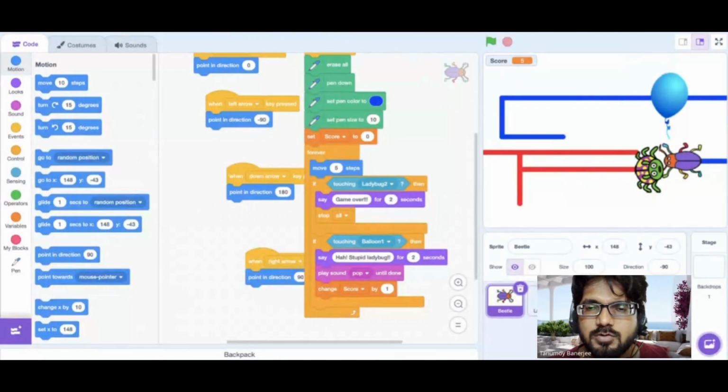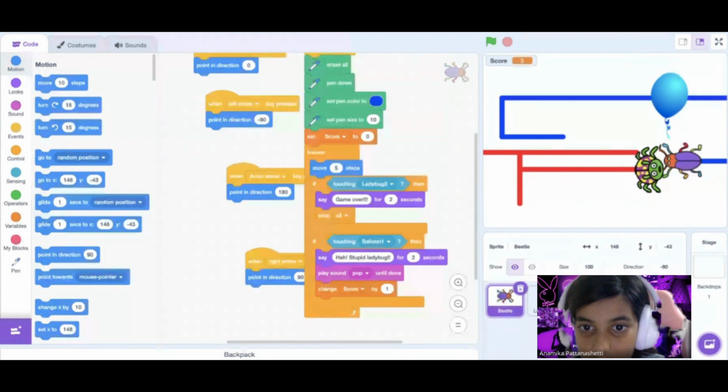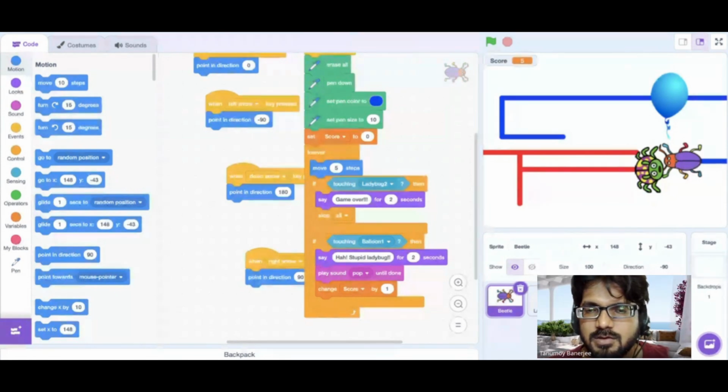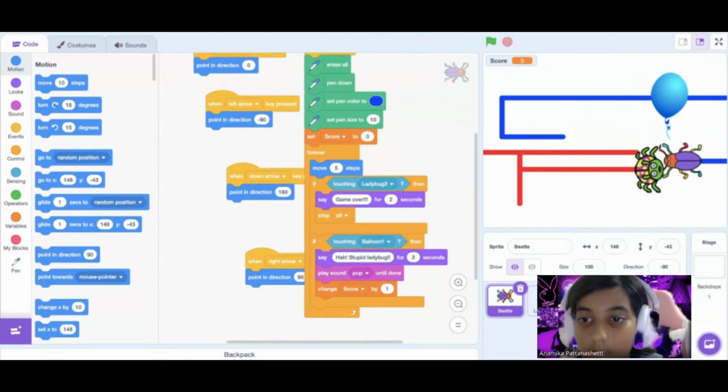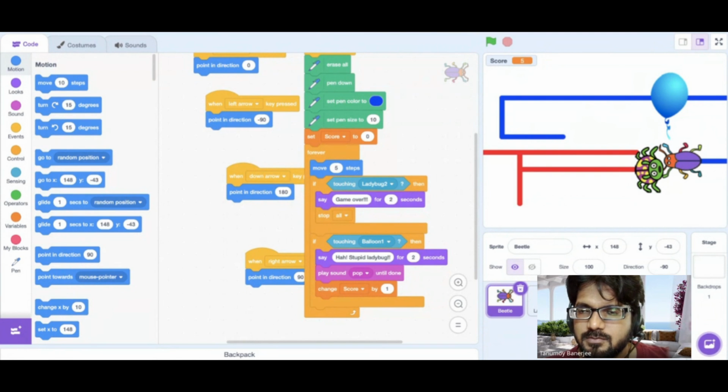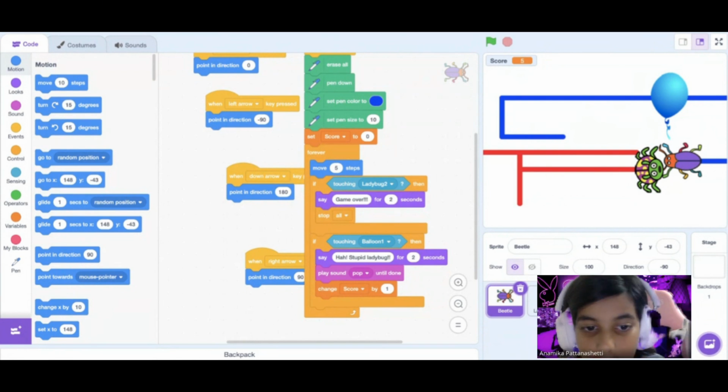So they need not touch each other. They have to touch the balloon. That is the concept. Very nice. It was also that in the first project that we did, if they touched their own line, then the game was over. So in this case, that condition is not followed. I can modify that a bit.